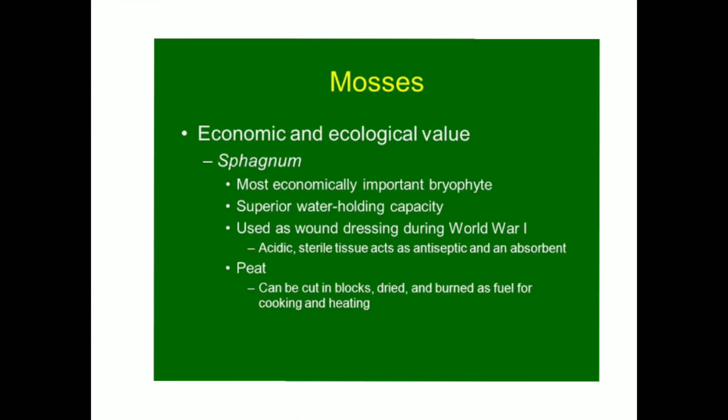Mosses have some economic importance. Some mosses provide food for herbivorous mammals.